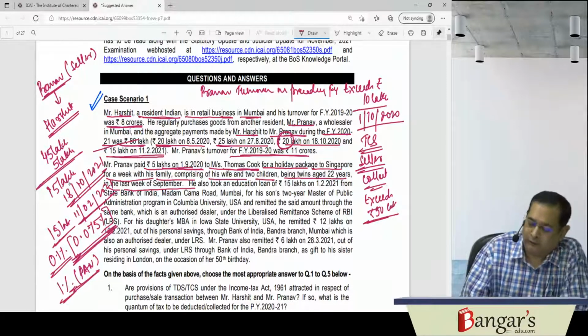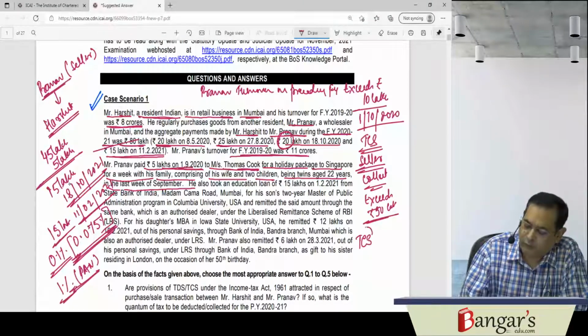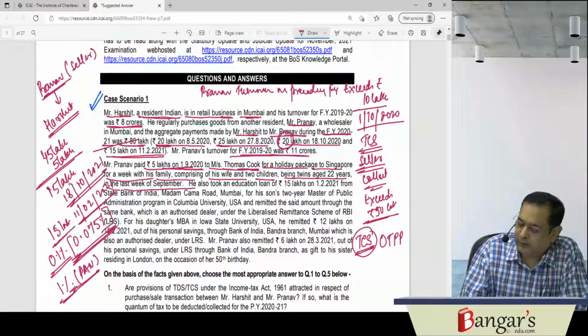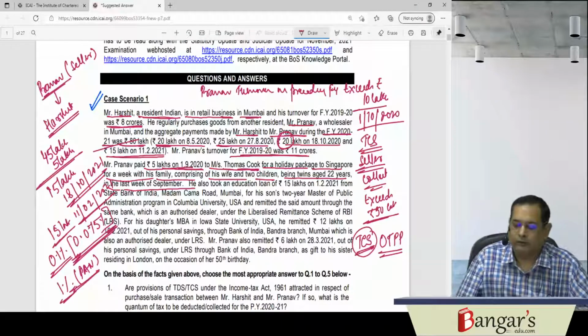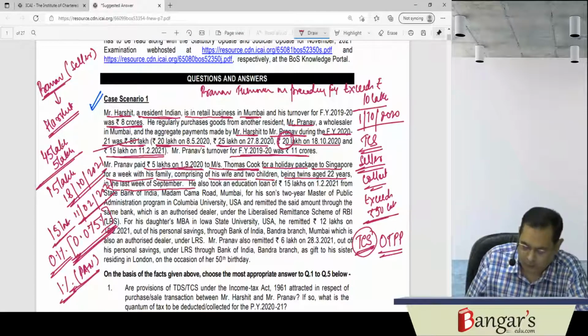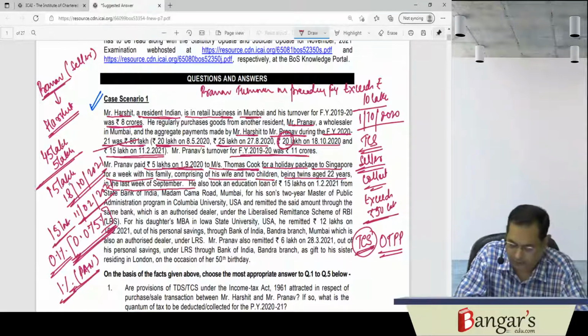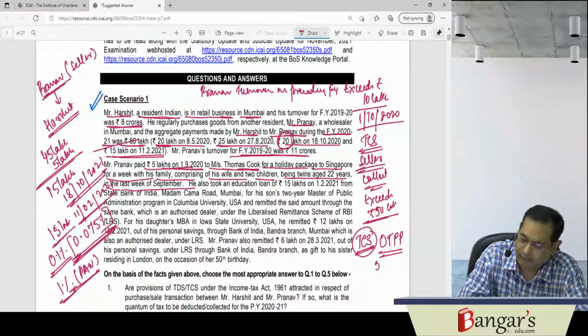As you are aware, TCS provisions have also been introduced in relation to payments made to tour operators for an overseas tour program package. They will be required to collect tax at source at the rate of 5%.